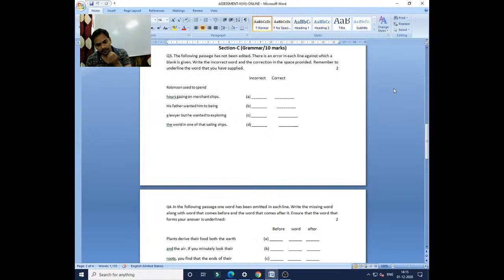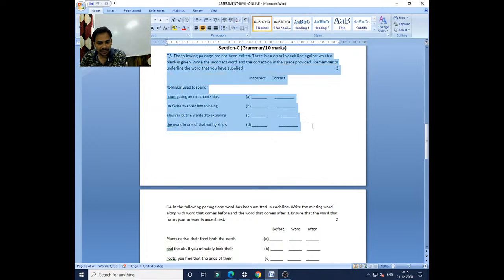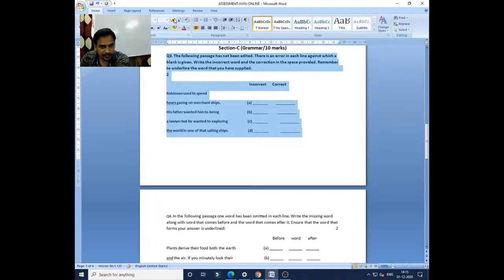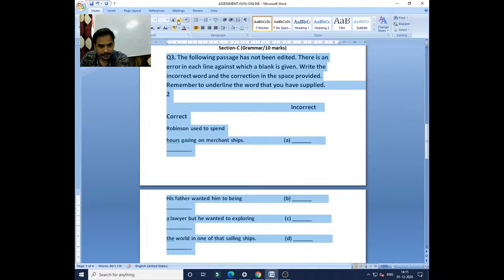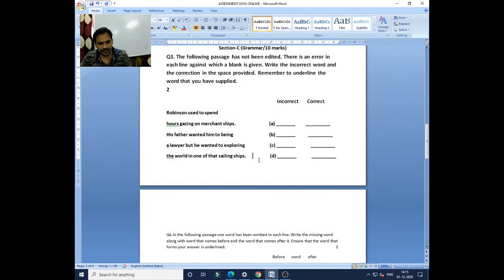Clear? So let us solve 2 or 3 questions today, on grammar and writing. And one passage also I will show you today. You can see the passage. Are you able to see it, or should I zoom it a little bit so that you will be able to understand it? Anyone facing difficulty on screen? If you have any difficulty, or you want me to zoom it a little, I can. Let me just zoom it a little bit so that you will be able to see it properly. I hope that now it is visible to you.